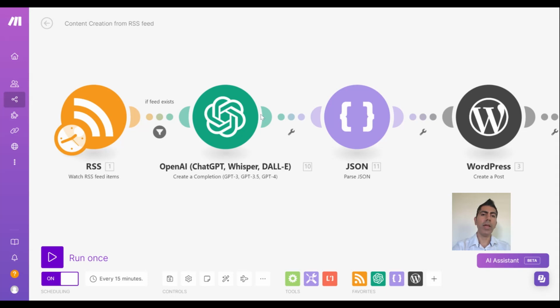We can skip JSON, it's just a bit of code parsing. But the third step is it'll take the rewritten article and publish it into the draft section of our website. And that's it. And it'll continue to do that in a repetitive cycle every 15 minutes. And in theory, what that means is we will automatically have brand new news article pieces as they come out.